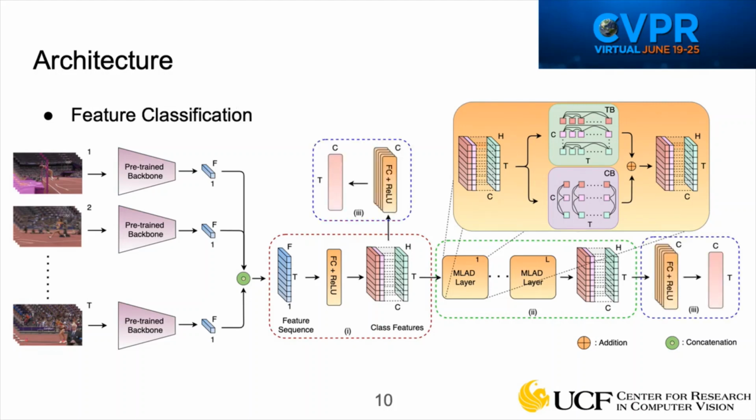The final features are passed through fully connected layers to produce class predictions for each time step. An additional classification is performed on the initial class-specific features to help learn better representations. The network is trained end-to-end using binary cross-entropy loss for multi-label classification.